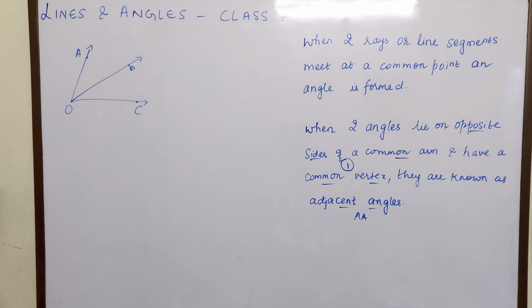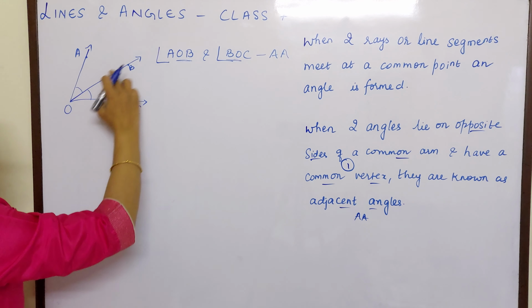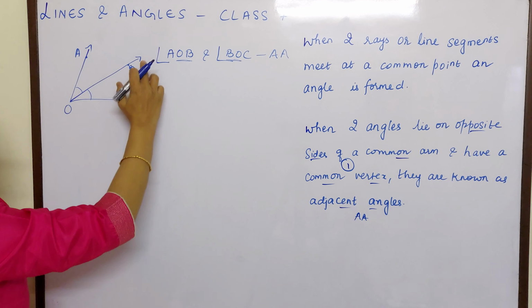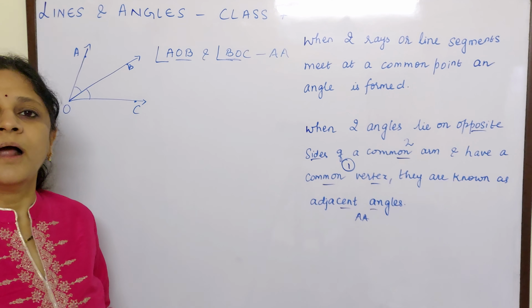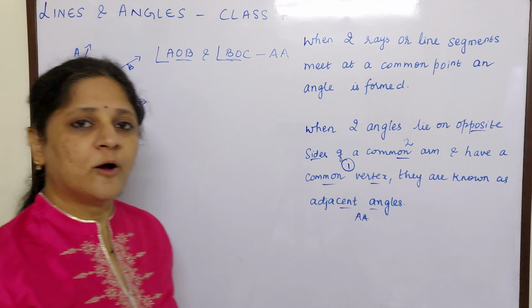In this, O is in the middle, that is the common vertex. Then OB is the common arm. In AOB, OB is there. In BOC, again OB is there. So the second condition is also fulfilled, common arm. Now the third condition: they should lie on opposite sides of the common arm.